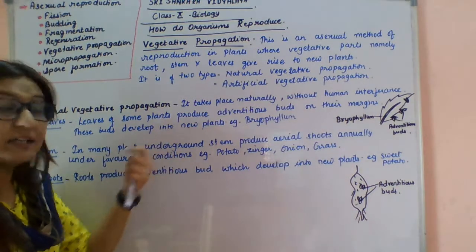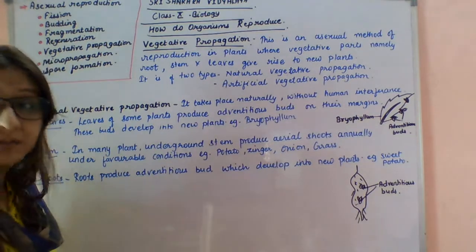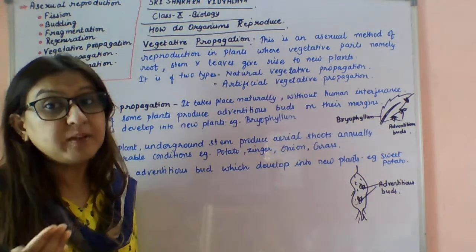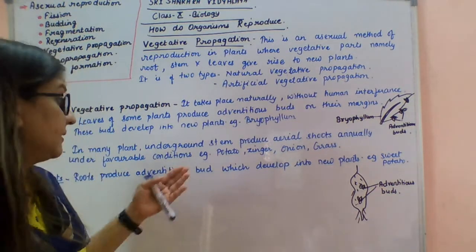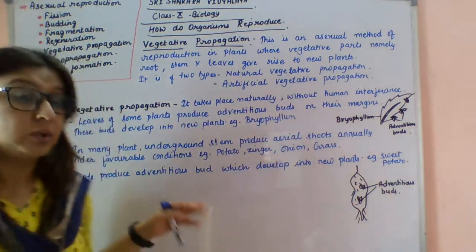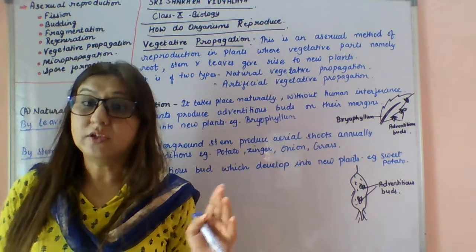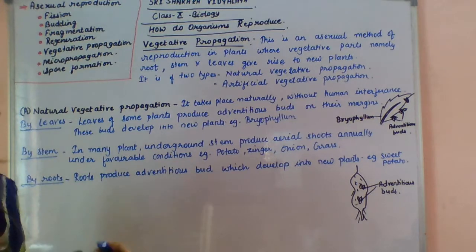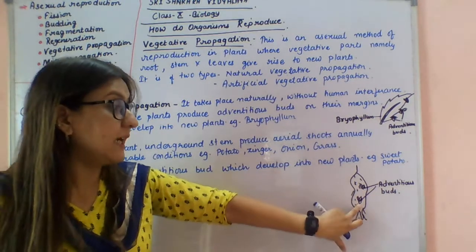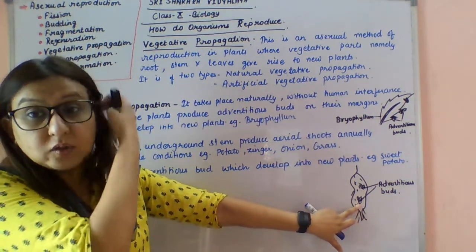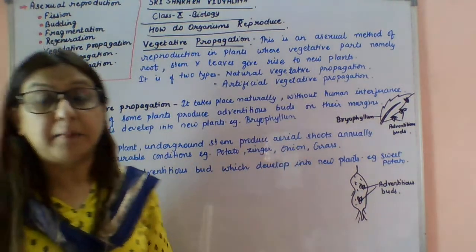Okay. Next, how does it take place by stem? In many plants, like potato, ginger, onion, and grass, these are underground stems. Annually, whenever they get favorable conditions, once or twice in a year, they produce aerial shoots. So this is the example of natural vegetative propagation through stem. Next, via roots. Roots produce adventitious buds. They detach from the plant's body, and can develop into a new plant. This is the example of sweet potato.